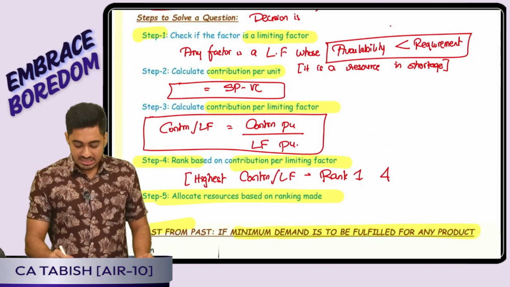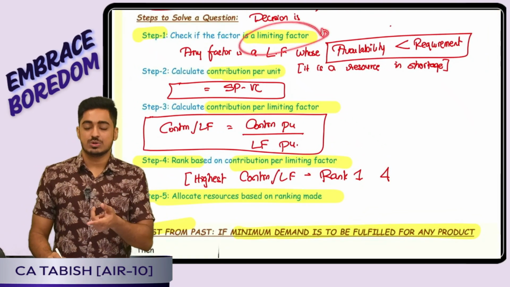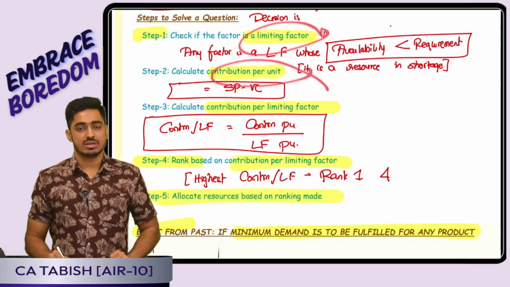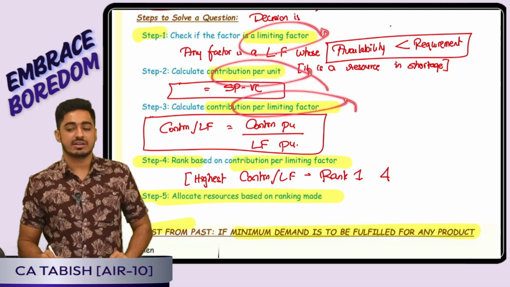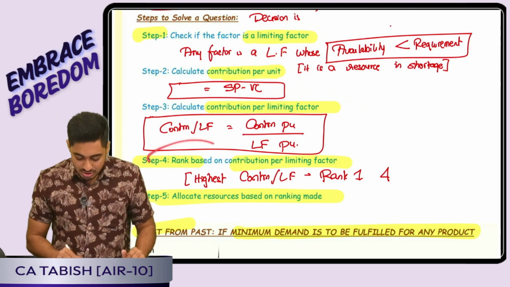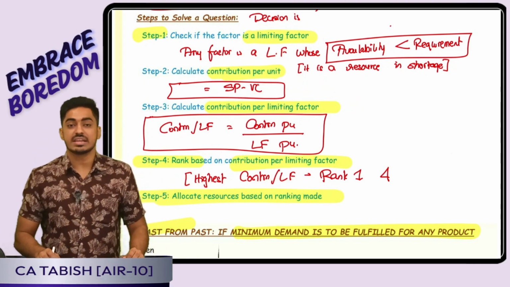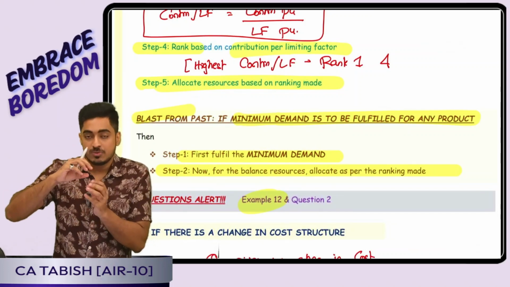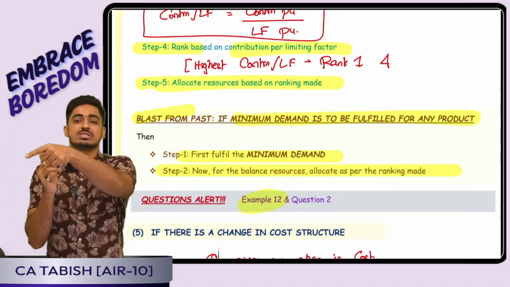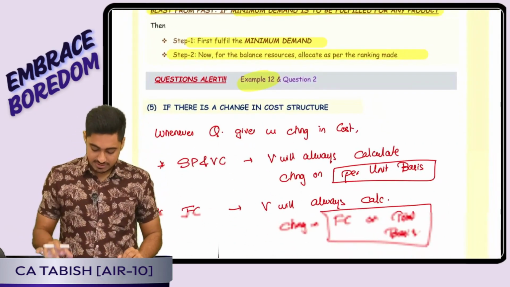What are the steps? Step 1, check if the resource is a limiting factor. If it is, then calculate contribution per unit, calculate contribution per limiting factor, which is contribution per unit divided by limiting factor per unit. Based on that, give the rank. Based on that, allocate the resource. But sir, if a minimum demand has to be fulfilled for any product, first produce that. For the balance resources, only allocate as per the rank. Is this clear, everyone? Perfect.